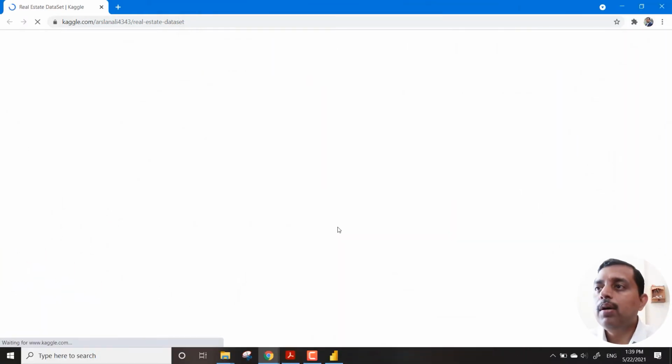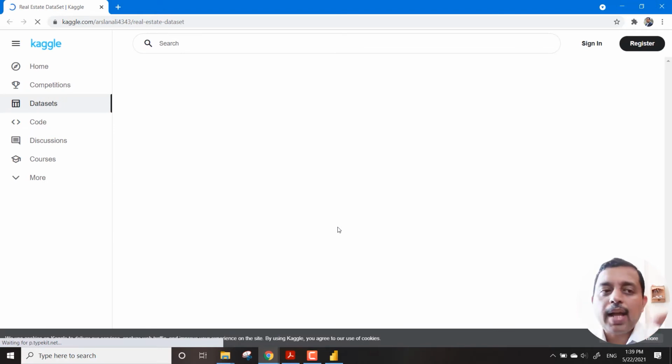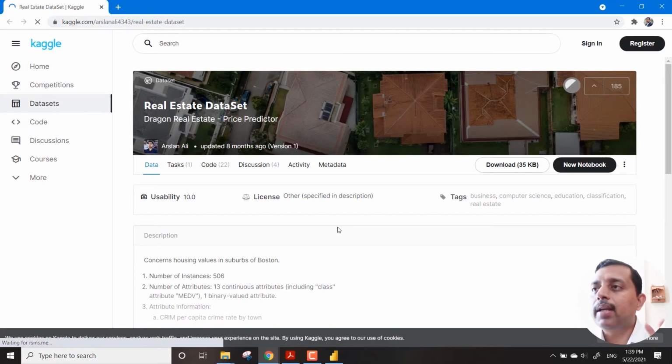As I told you, our units, modules, and this entire assessment and assignment will empower you for day-to-day work. We are not talking about just taking a certification and then putting it into a file. No, these are real-time business data and business problems, and Kaggle and GitHub are the biggest repositories, and they are helping communities like anything.